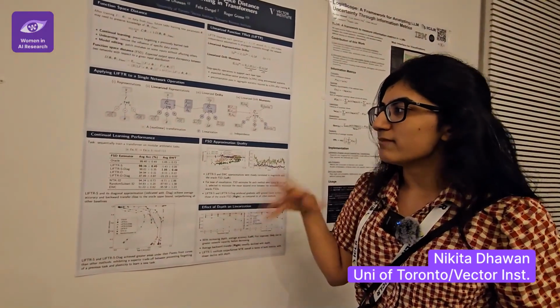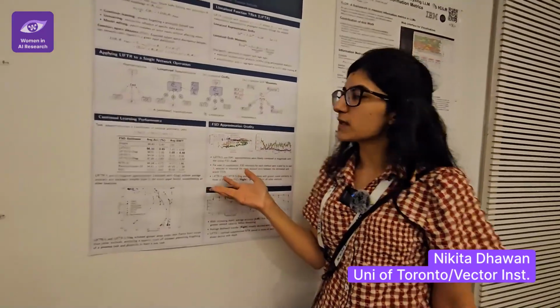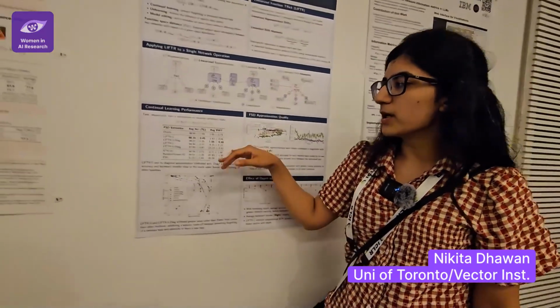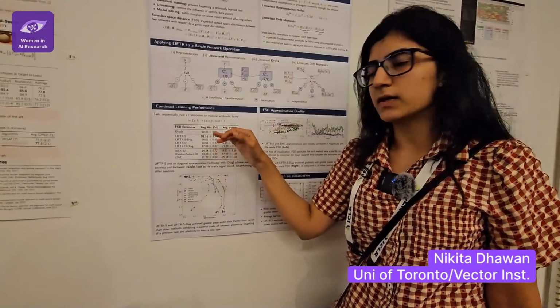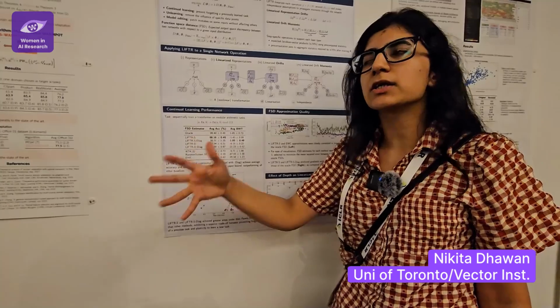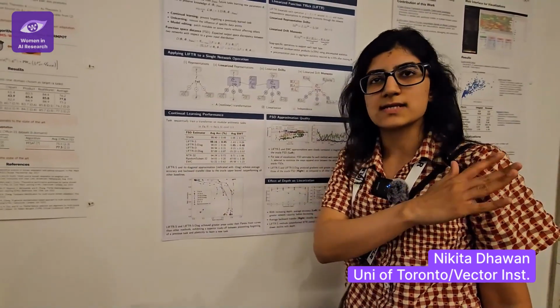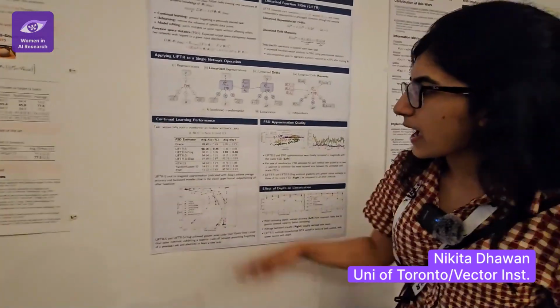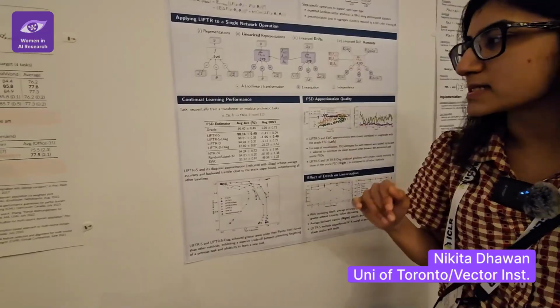The way we evaluated this was in a somewhat synthetic task with transformers. We want to see if we can do this with transformers. So we had a modular arithmetic task where we learn addition, modulo some number, 113, and then sequentially learn subtraction. And the goal is to prevent catastrophic forgetting on the addition task because we've lost access to that data now. And so this is the main summary of the results and then some ablations and analyses.